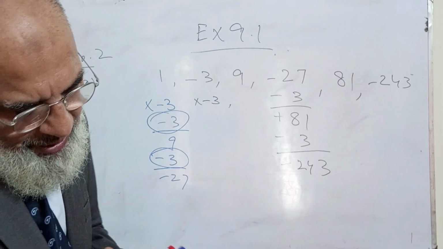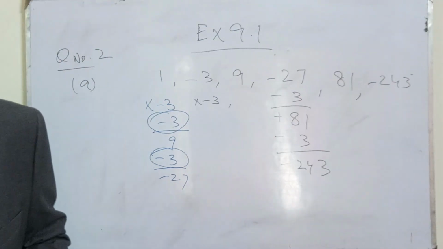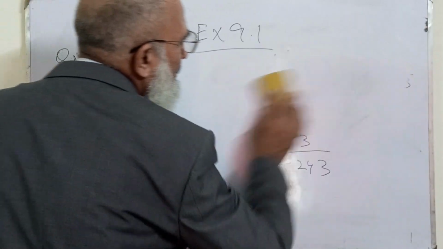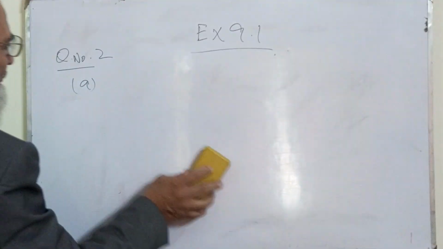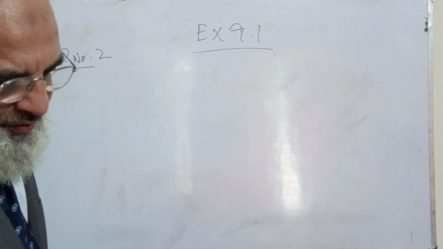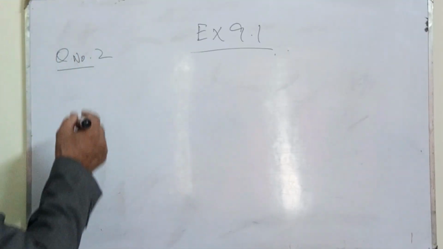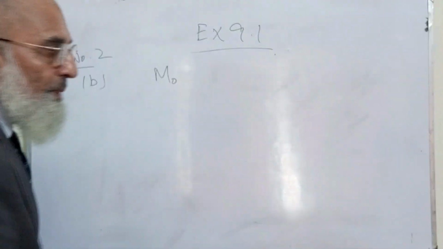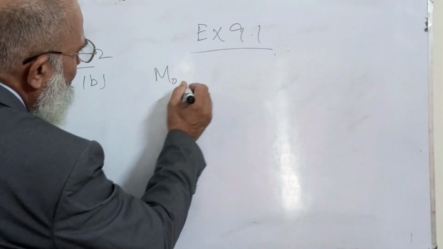So my dear students, some more sequences are given over here. Let us try them, and then we'll finish our lecture for today. It is B, it is MO, means Monday, Tuesday.